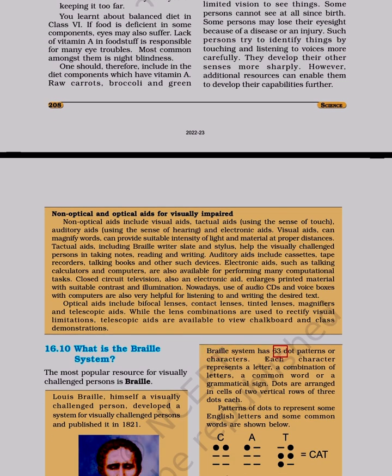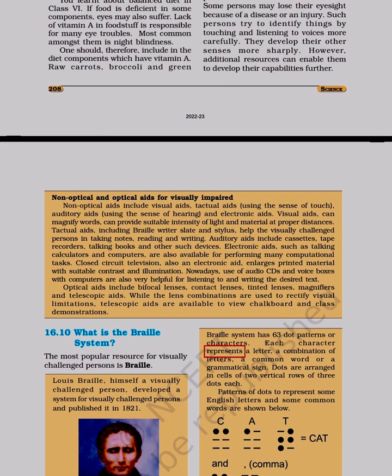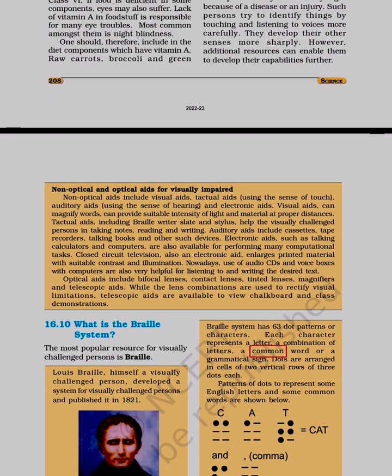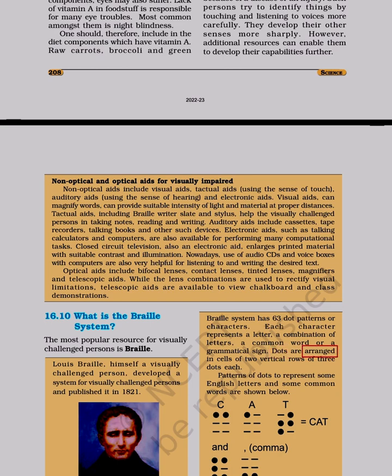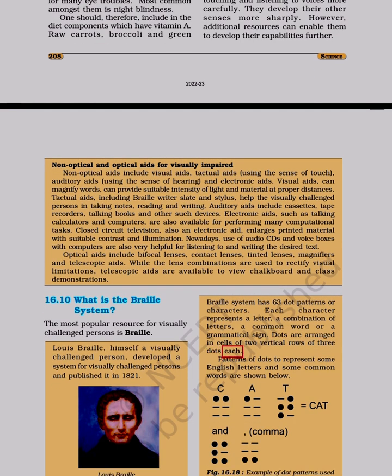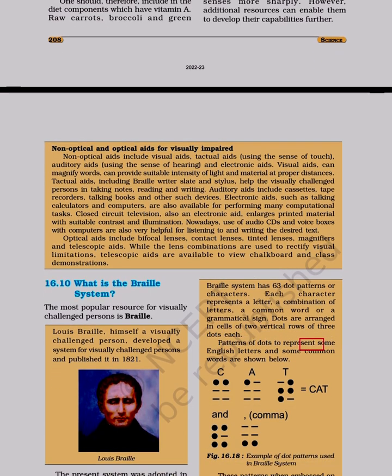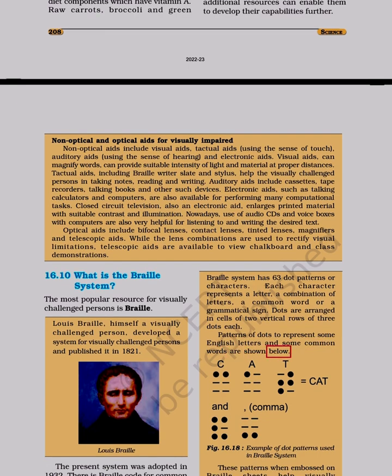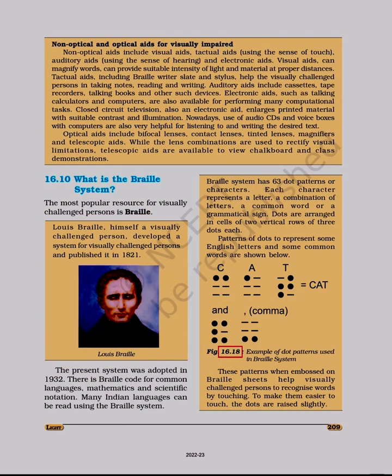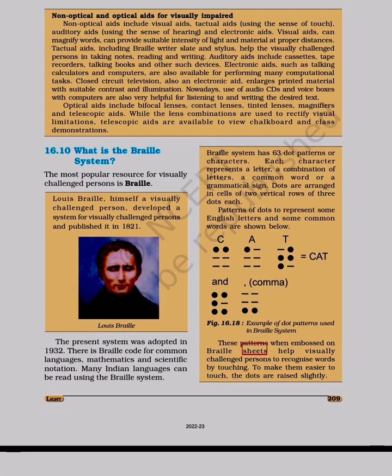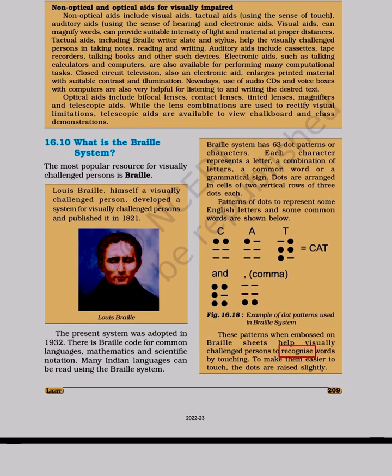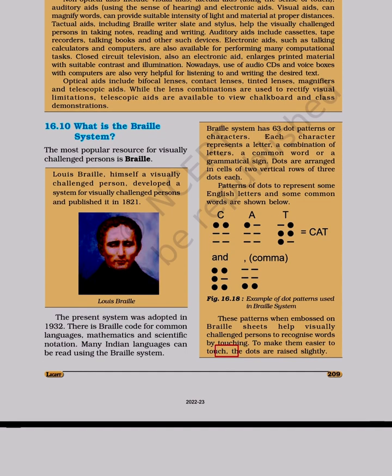Braille system has 63 dot patterns or characters. Each character represents a letter, a combination of letters, a common word or a grammatical sign. Dots are arranged in cells of 2 vertical rows of 3 dots each. Patterns of dots to represent some English letters and some common words are shown below. Figure 16.18. Example of dot patterns used in Braille system. These patterns, when embossed on Braille sheets, help visually challenged persons to recognize words by touching. To make them easier to touch, the dots are raised slightly.